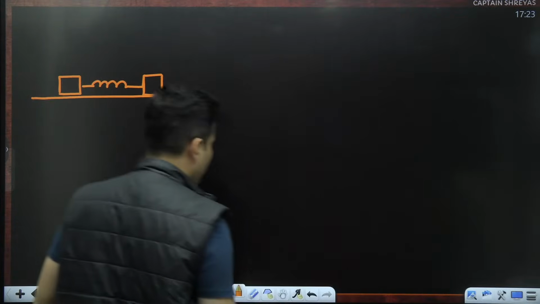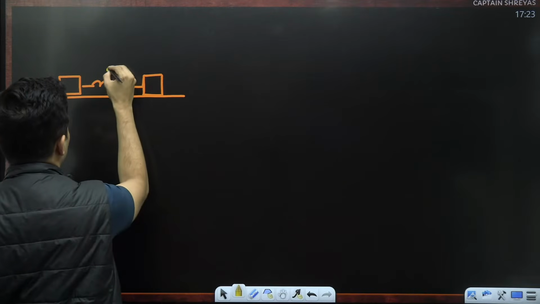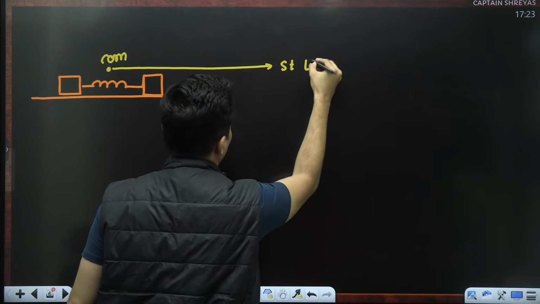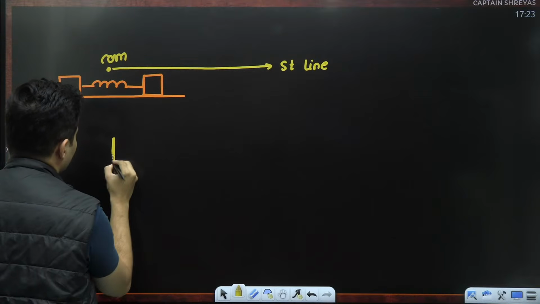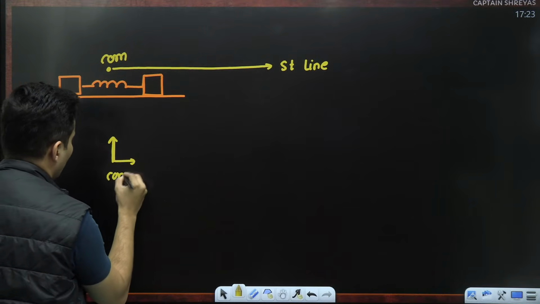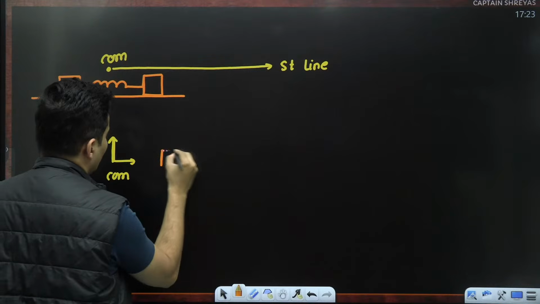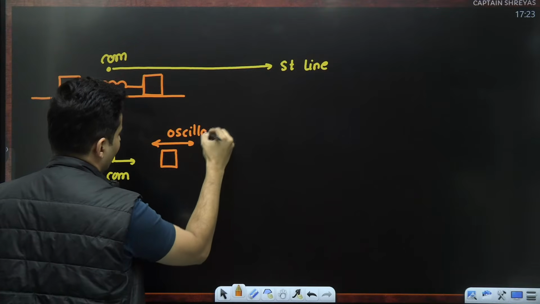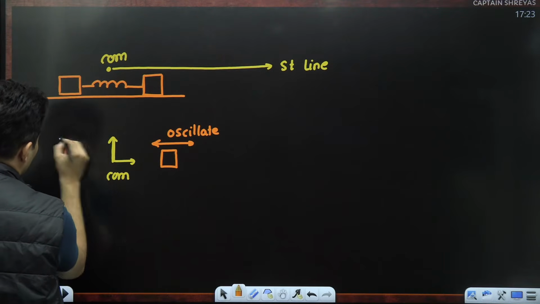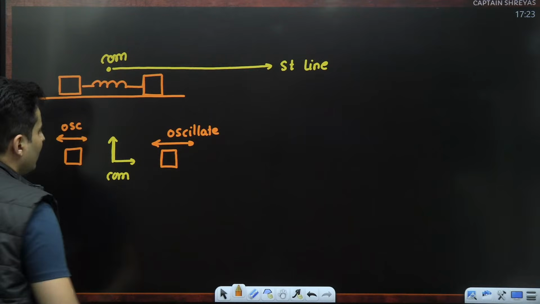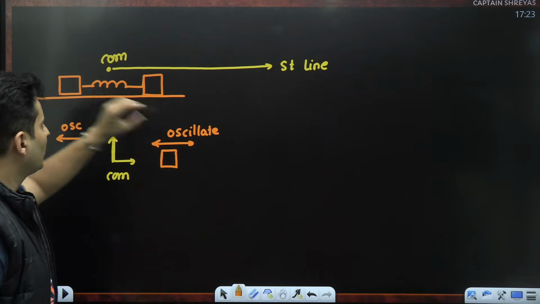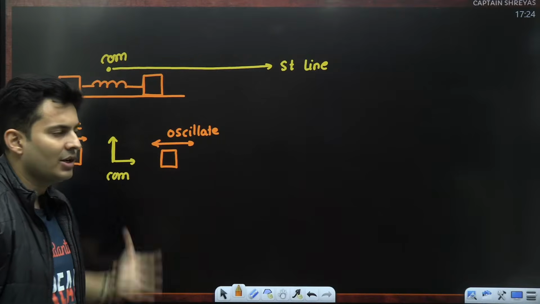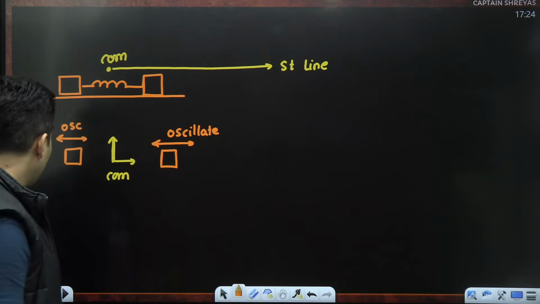So the motion is so complex. But if you look at the center of mass, probably the motion will look very simple. The center of mass will move in a straight line. Whereas if you sit or make yourself positioned on the center of mass, each of the other two masses will go back and forth. Basically, it will oscillate. Even this mass will go back and forth. So again, a complex motion has been broken down into motion of the center of mass, and with respect to the center of mass, I am seeing oscillations. So that makes it look simple.